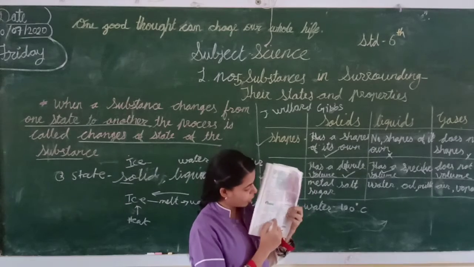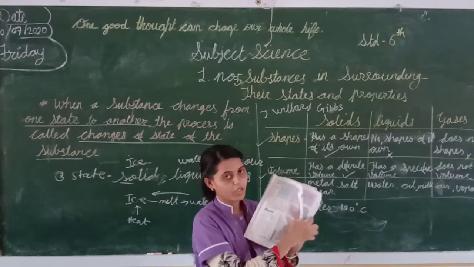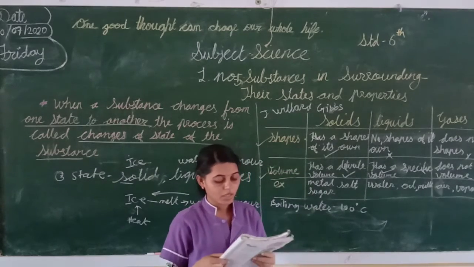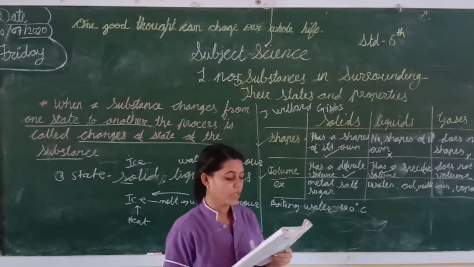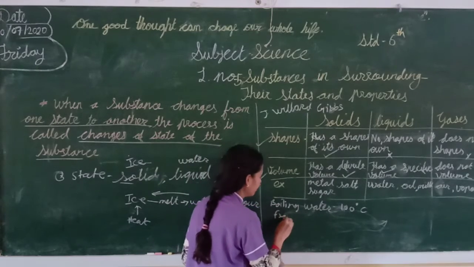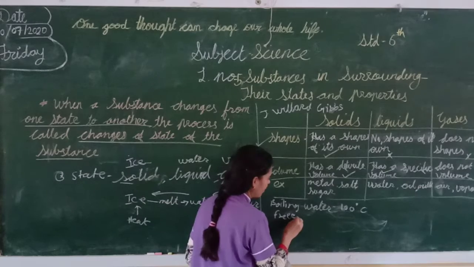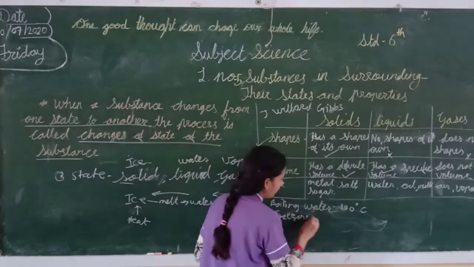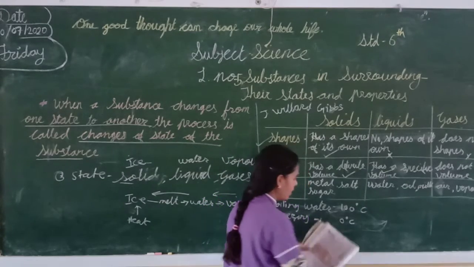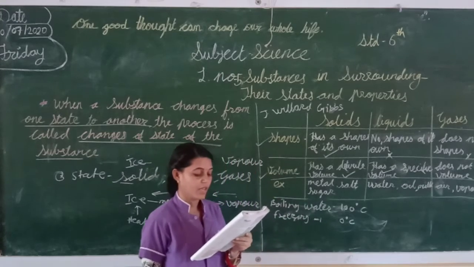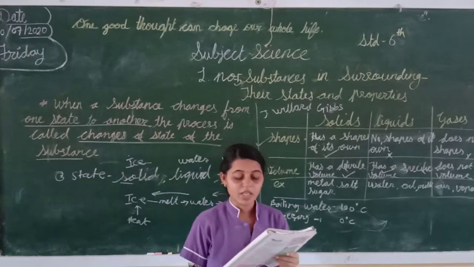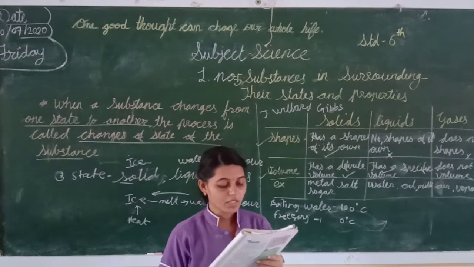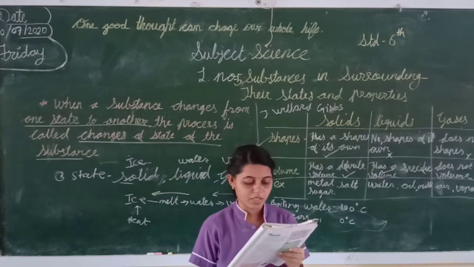Means that mercury will go up and show towards 100. Okay, freezing water.